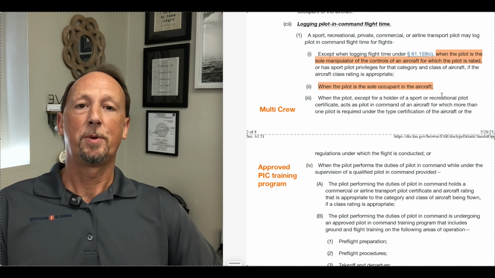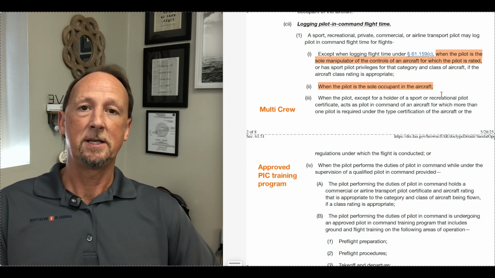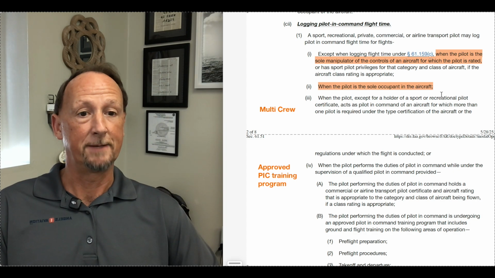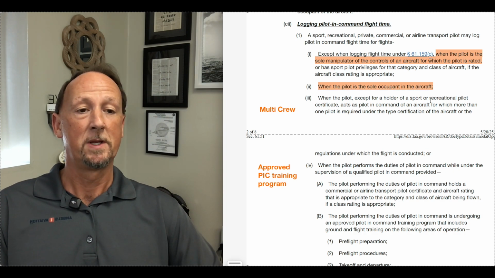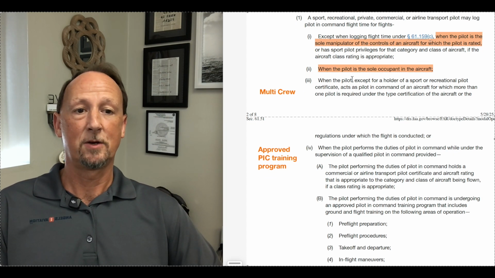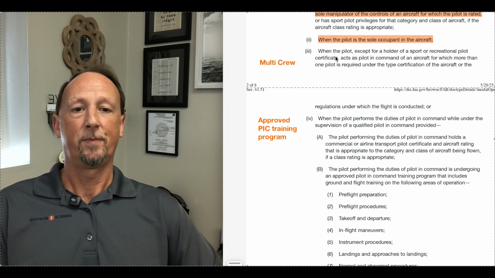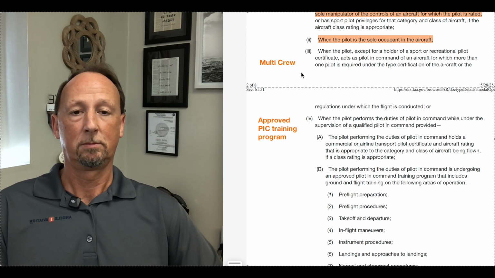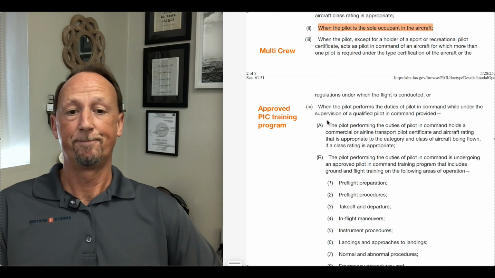Pilot is the sole occupant of the aircraft. Obviously, if you're sole occupant, you are PIC. So those times that student pilots are flying solo, and pilots under training for commercial are flying solo, that is PIC time. Number 3, this is all multi-crew. Doesn't apply to you unless you're doing multi-crew training.